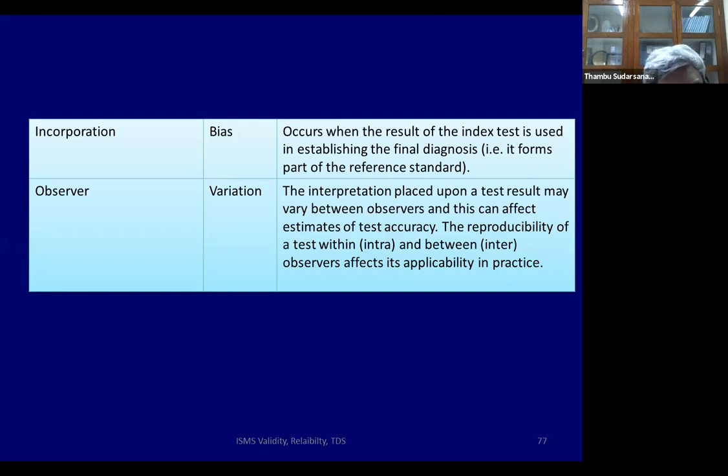So the last one is called observer bias, and this has to do with reproducibility or reliability. The same test done by the same person 2-3 times may vary, intra-observer variability, or the same test done by two different observers may vary between them, inter-observer variability, or reliability issues. So a diagnostic study can also be plagued by reliability issues.